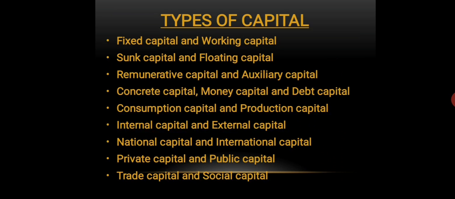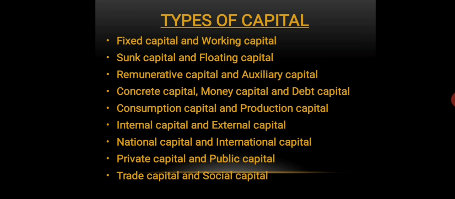Then we have sunk capital and floating capital, remunerative capital and auxiliary capital, concrete capital, money capital and debt capital. Then we have consumption capital and production capital, internal capital and external capital, national capital, private capital and public capital. And lastly, we have trade capital and social capital.